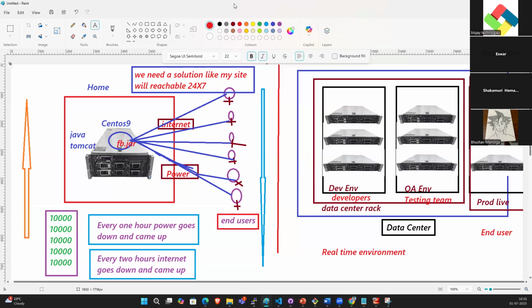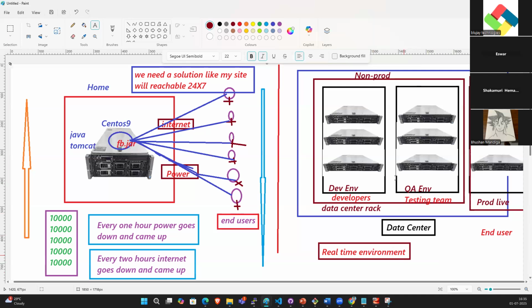These are all real-time environments. QA and development are nothing but non-prod environments. This is the prod environment. Non-prod and prod environment. Understood?